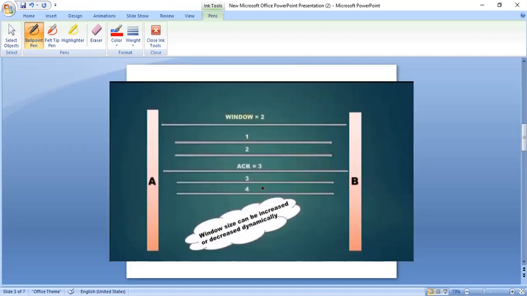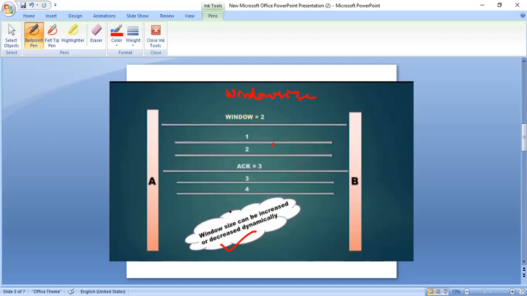So next comes, according to this window, you observe one more point. Window size can be increased or decreased dynamically. What do you mean by this? Window size can be increased or decreased dynamically. How can it be done?